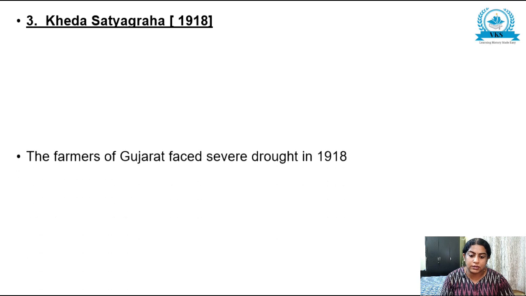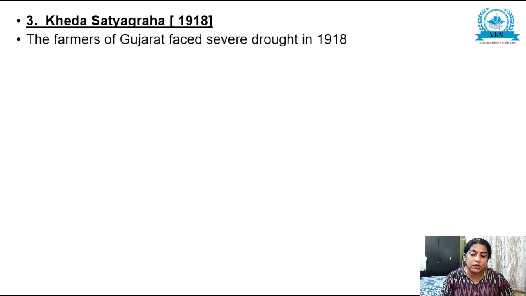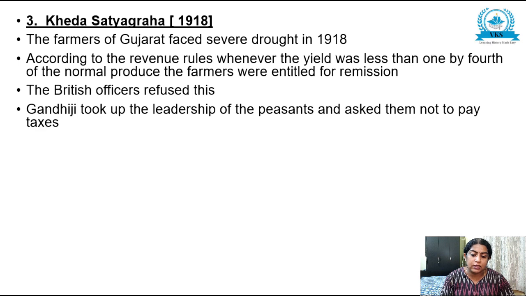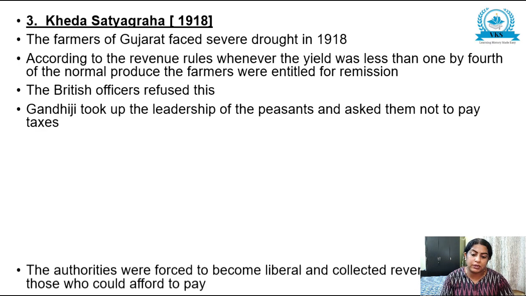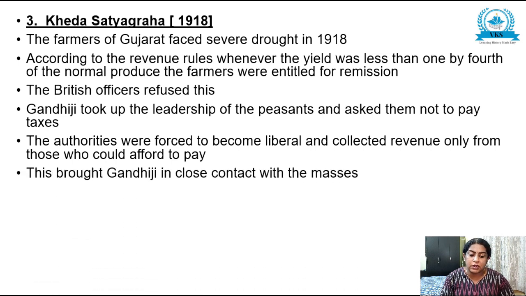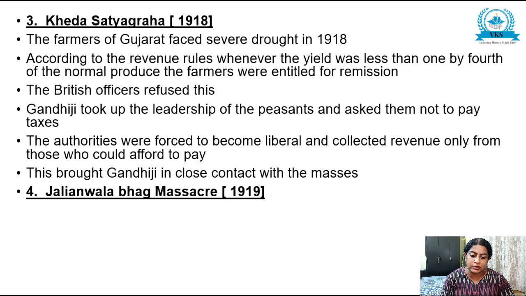Next is Kheda Satyagraha. The farmers of Gujarat faced severe drought in 1918. According to the revenue rules, whenever the yield was less than 1/4 of the normal produce, the farmers were entitled to remission. The British officers refused this, and Gandhiji took up the leadership of the peasants and asked them not to pay taxes. The authorities were forced to become liberal and collected revenue only from those who could afford to pay. This brought Gandhiji in close contact with the masses.